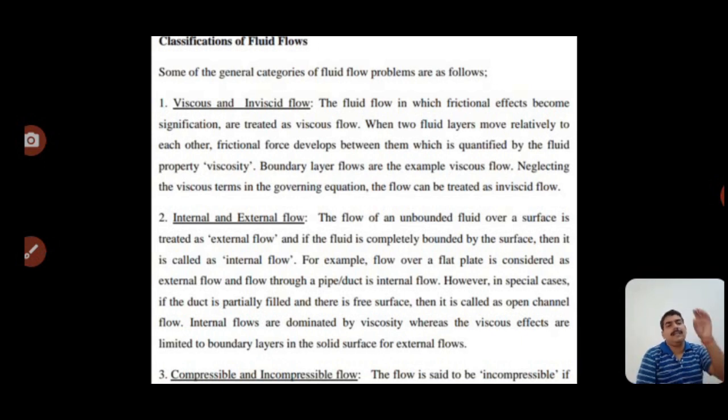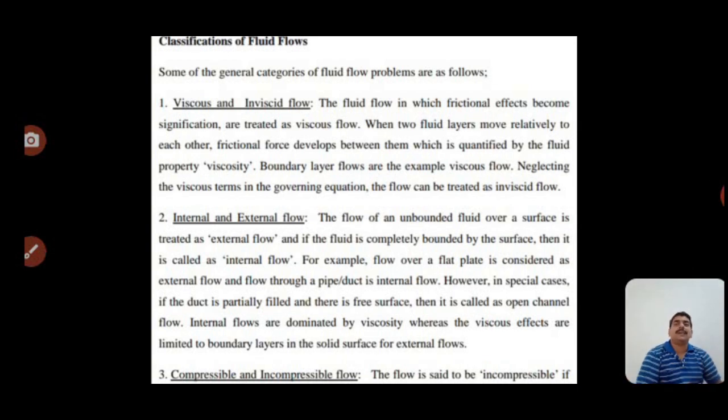For example, we take a glass and fill it with water. However, in special cases, if the duct is partially filled and there is a free surface, then it is called open channel flow.